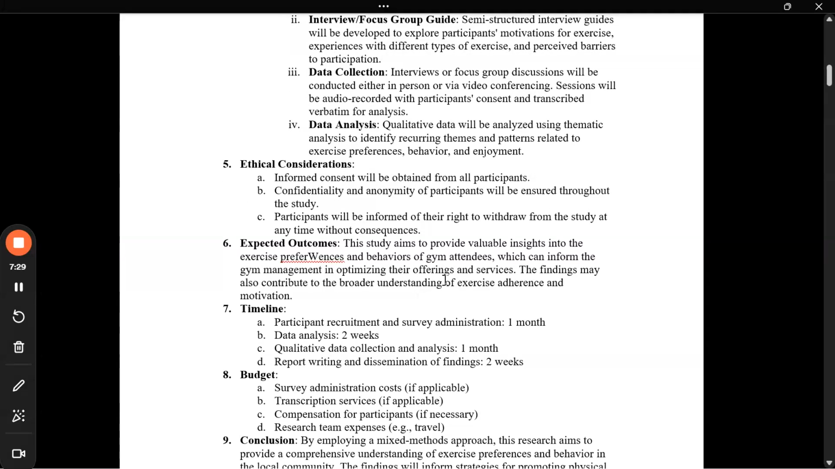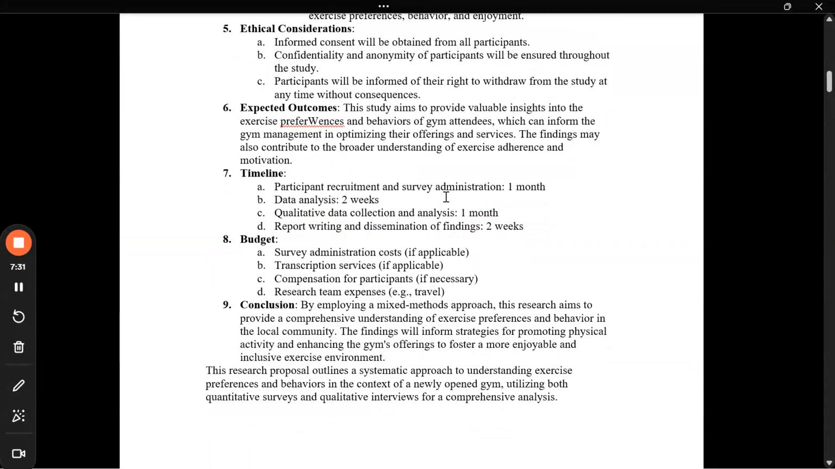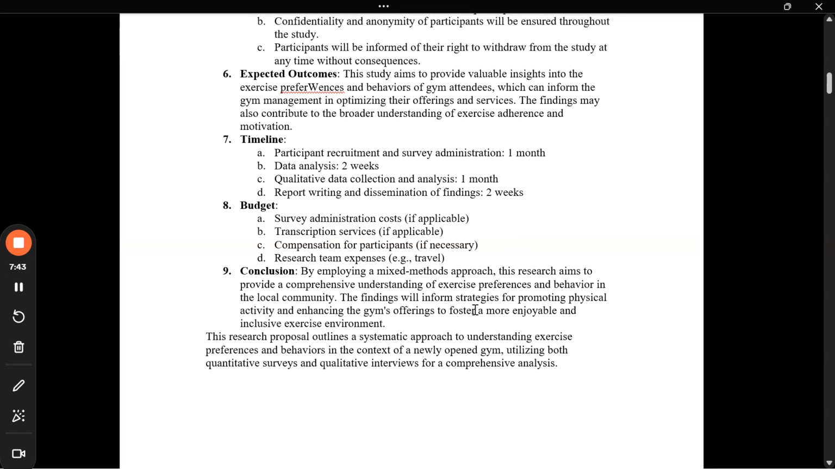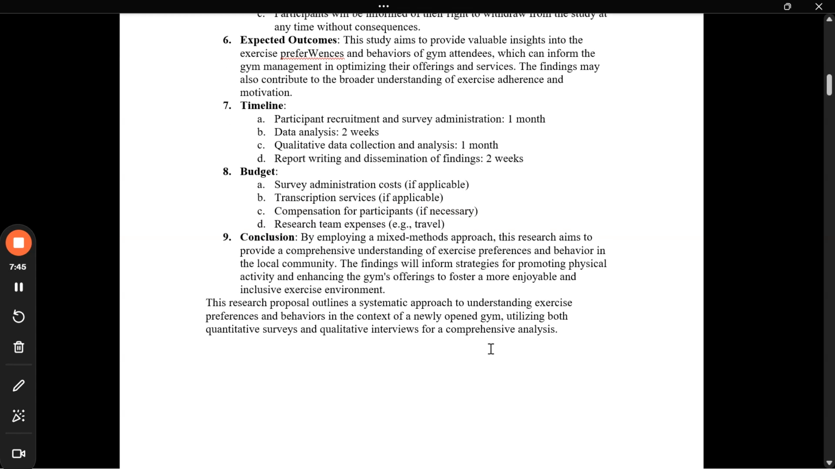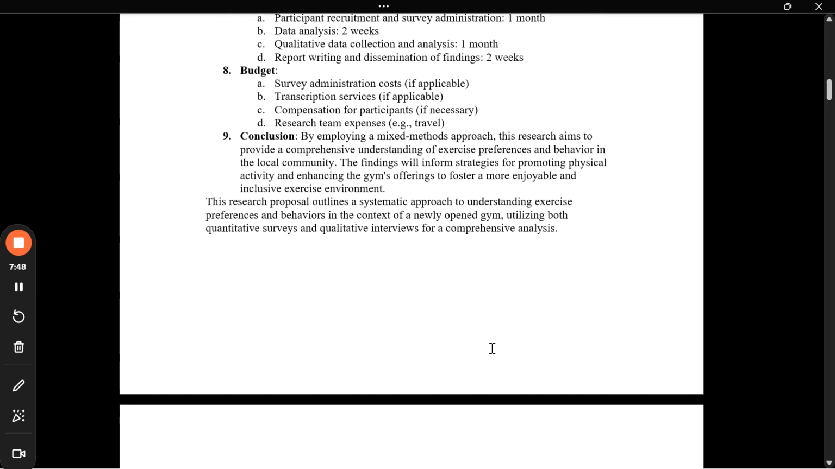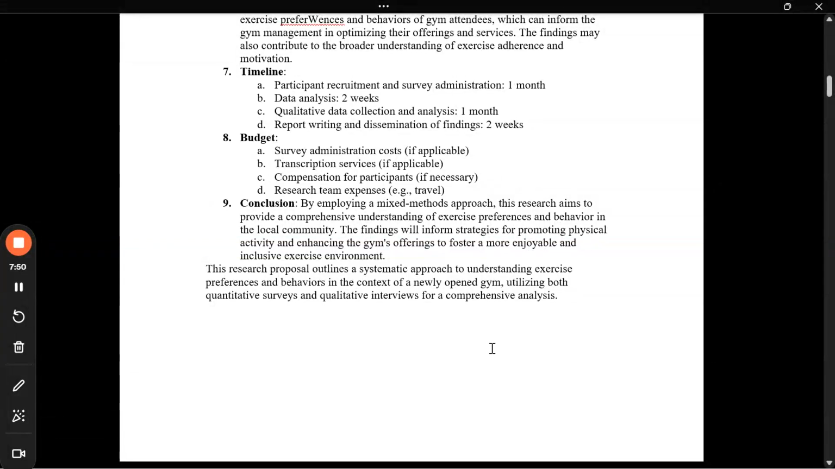Then what are the expected outcomes? Then what will be the certain timelines? See, timelines and budget are not mandatory, but in real life they are very important. So I have mentioned the various phases you will cover, one month, 2 weeks, 1 week, and so on, what will be the budget, and what's the conclusion. And the last line is just a concluding statement of this answer. So this is the way we write the first answer.